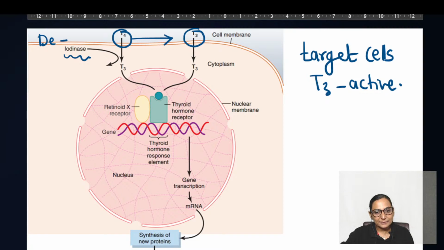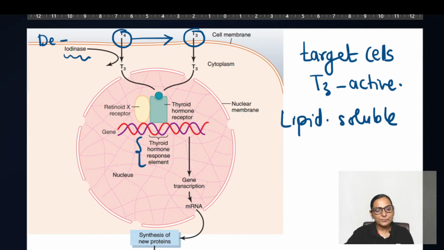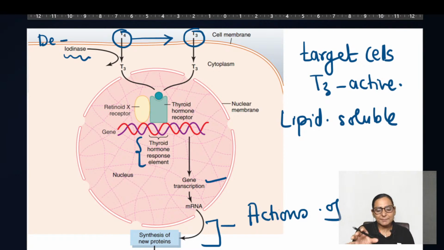Now, this T3 will enter because it is lipid soluble. So, why it is entering? Because it is lipid soluble, right? This is something very important, and it is going to bind to the hormone receptor, which is intranuclear. This hormone receptor complex binds to the hormone response element, and the hormone response element ultimately is going to bring about activation, and again gene transcription, translation, new protein synthesis, and finally leading to the actions of the thyroid hormone. So this is about the thyroid hormone, that it has got nuclear receptors.